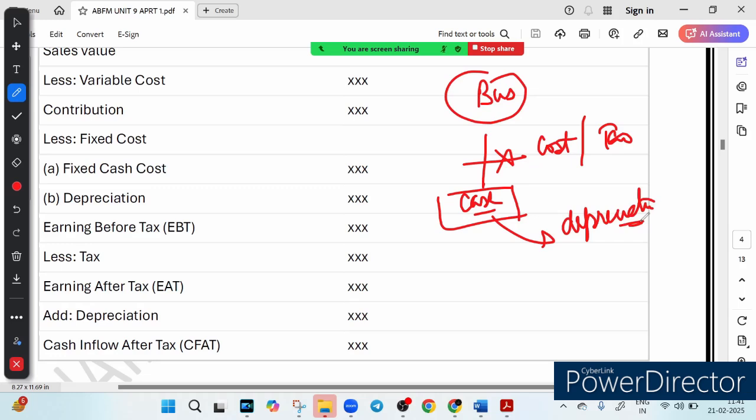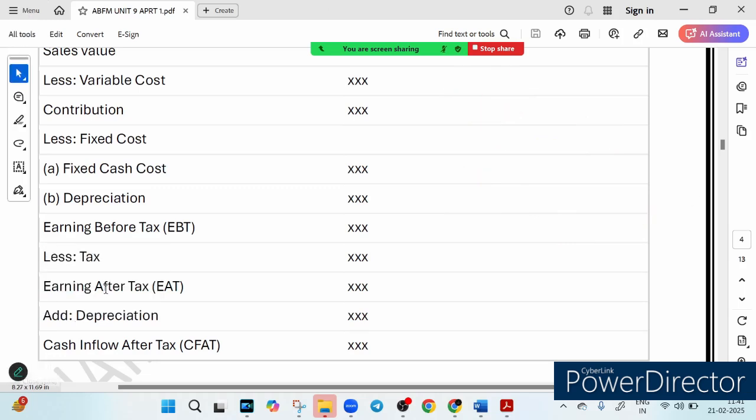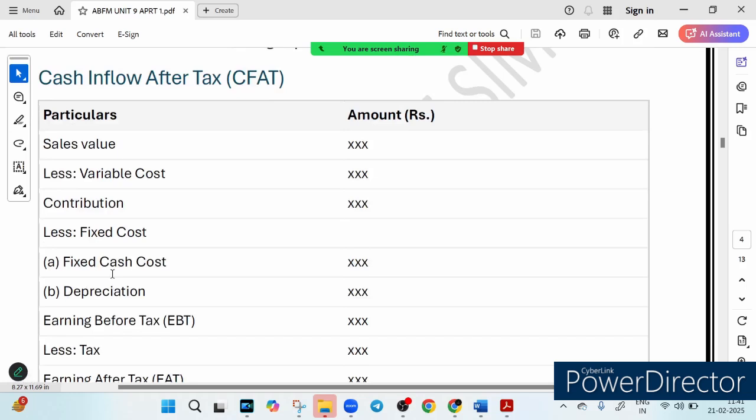You can think of CFAT as your monthly salary. You get paid, but after deductions like tax, PF, etc. The real cash in your pocket is what matters, and that is what CFAT is all about. I've given you the best example of it. Now let's consider the typical components of CFAT and how to go about calculating it step by step.